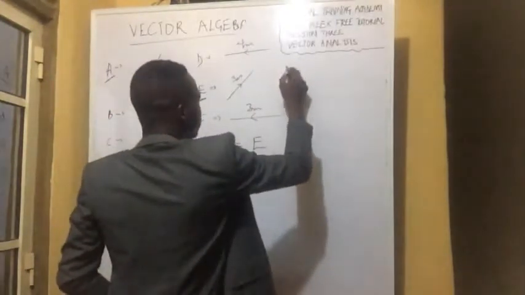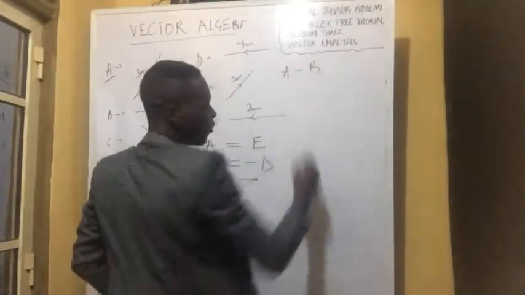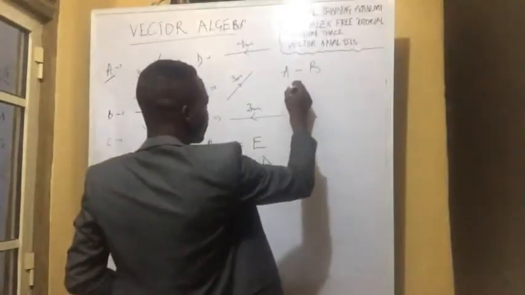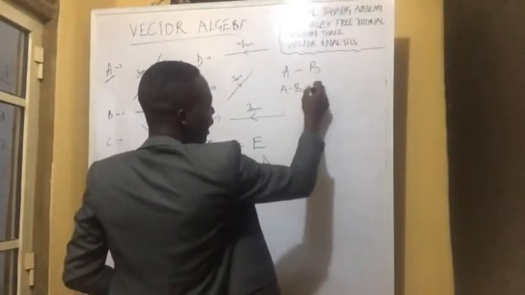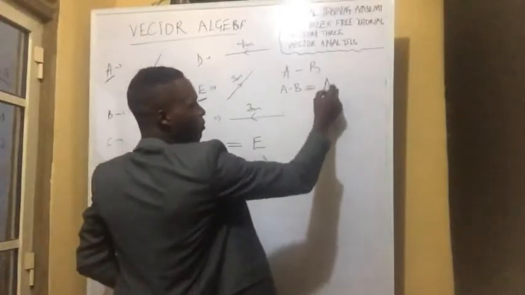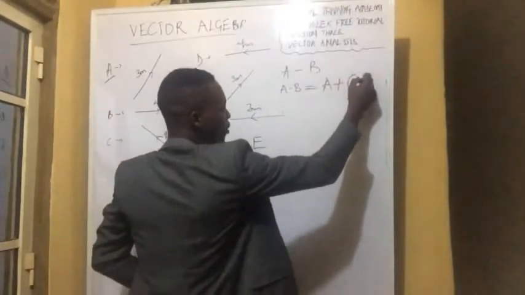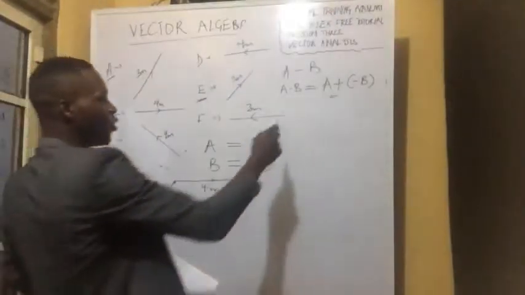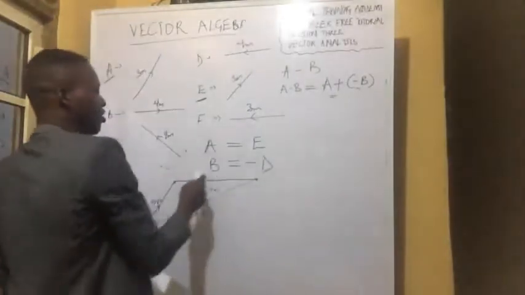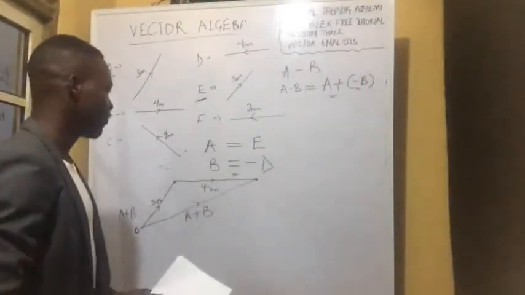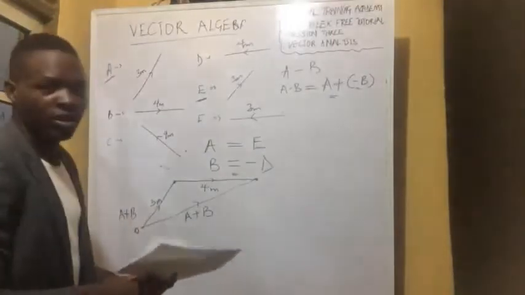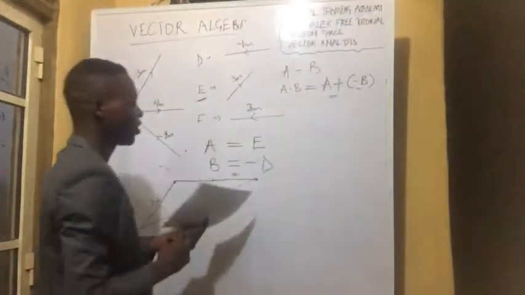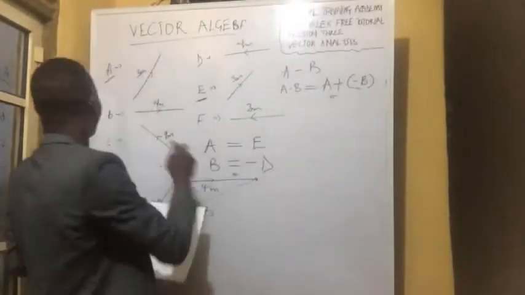If we have to do A minus B, for example, now, we just manipulate it and just represent this A minus B as A plus minus B. We know what minus B is when we talked about negative vectors. It is just going in the opposite direction. So let's represent this one now. Let's represent it here.